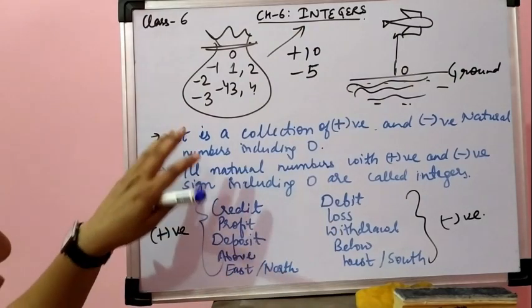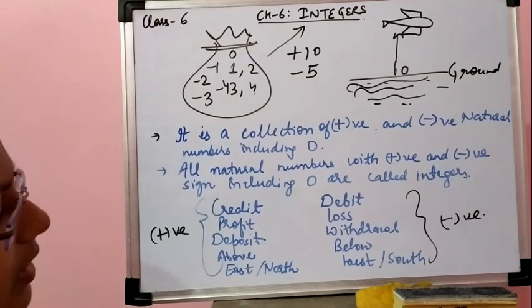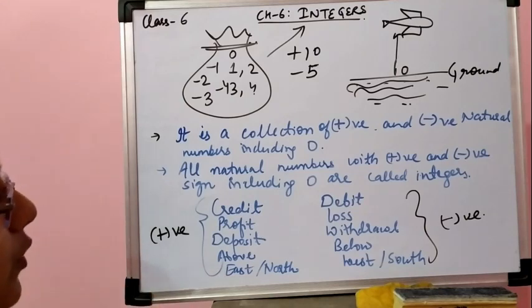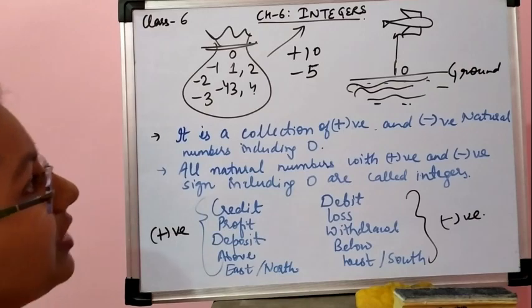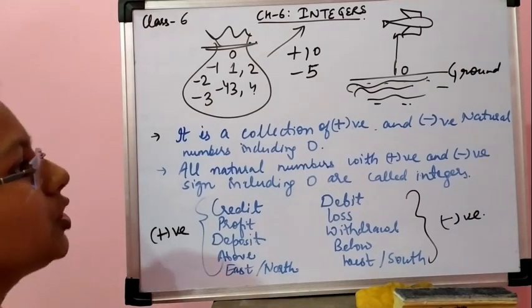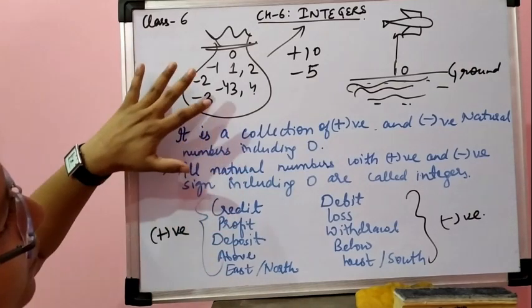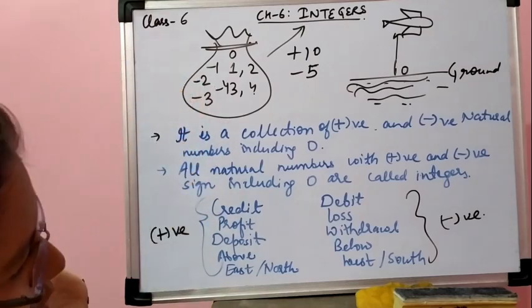Here I have written only a few examples. We can have many more examples of positive and negative words. You can think about what other positive and negative words we are dealing with in our everyday life. So now I think this is enough about what integers are; we have understood.